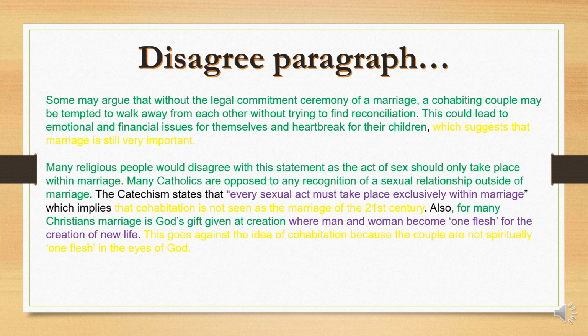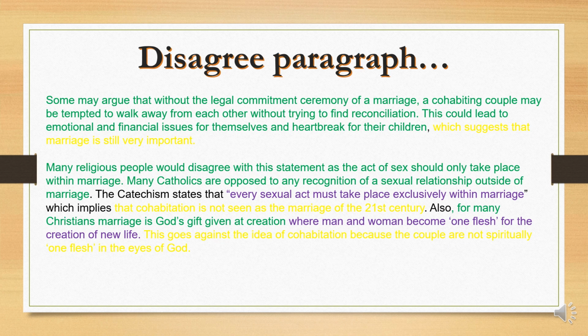Then they've also gone to say, also, for many Christians, marriage is God's gift given at creation, where man and woman become one flesh for the creation of new life. This goes against the idea of cohabitation because the couple are not spiritually one flesh in the eyes of God.